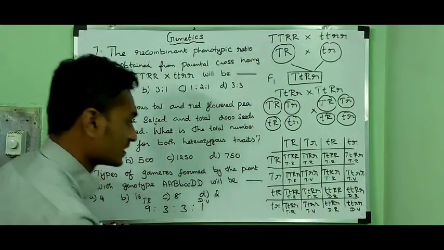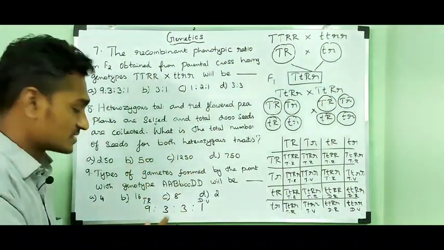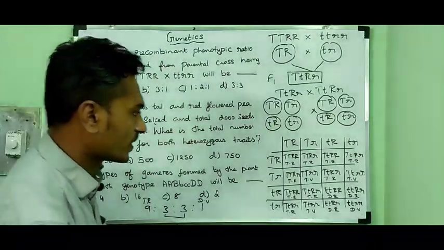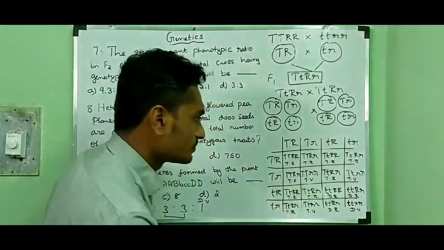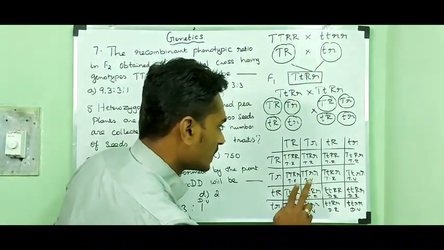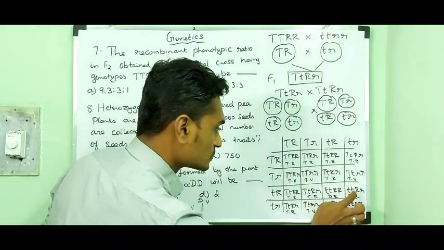So dark violet. The remaining two ratio shows the recombinants. These two are the recombinants. So you can find tall violet 1, 2, 3. Then another recombinant, dark red 1, 2, 3.